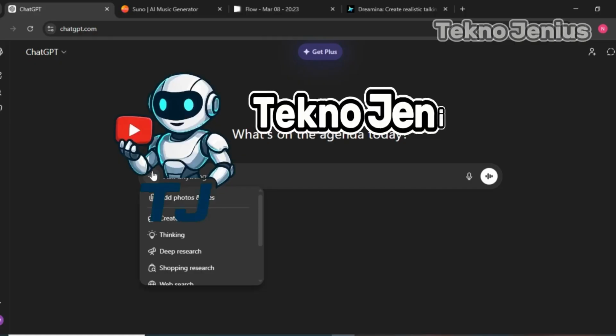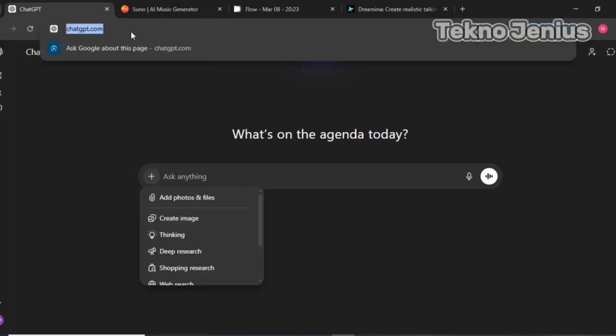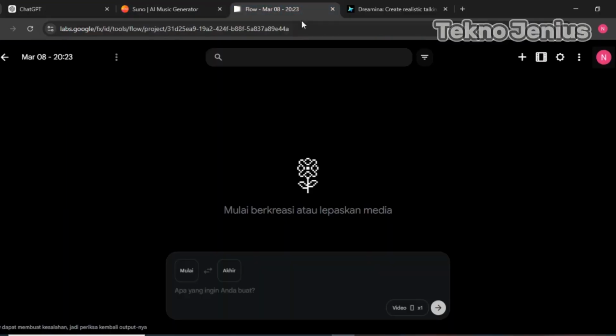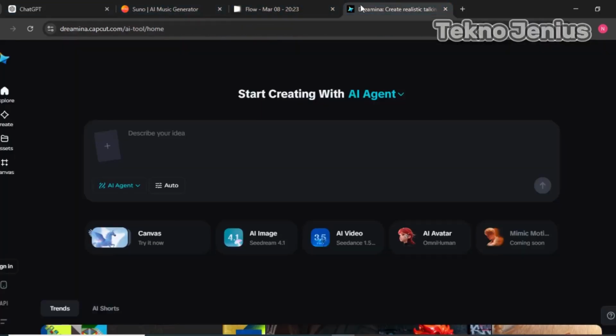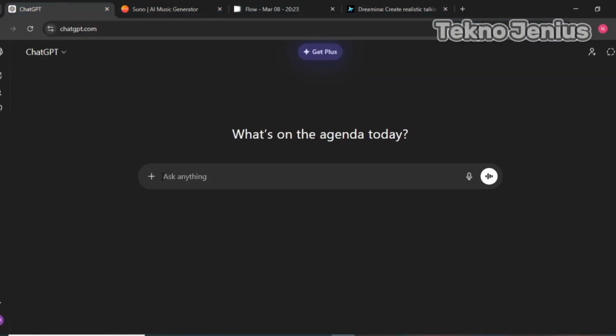Here the tools I use are ChatGPT, Suno, Flow, and Dreamina. Okay, the first step. Of course, we open the mandatory tool, namely ChatGPT. Here we will create the prompt.